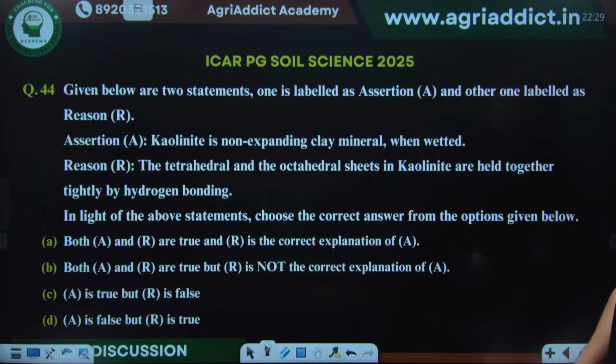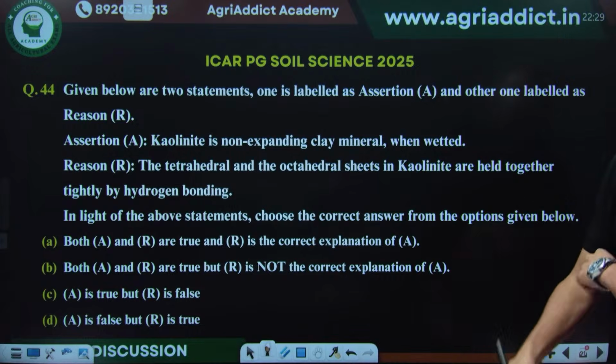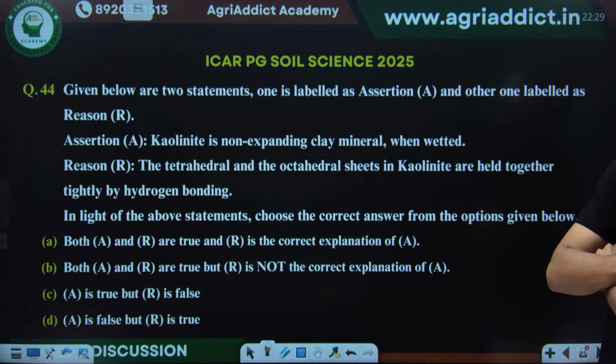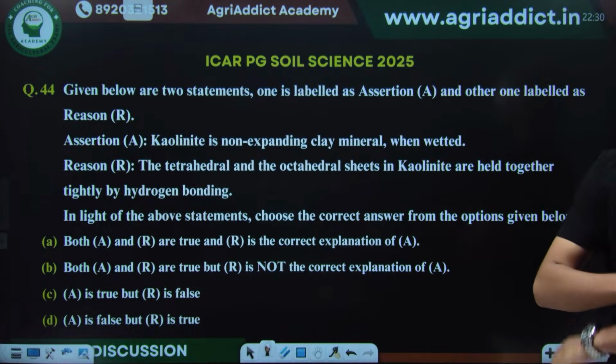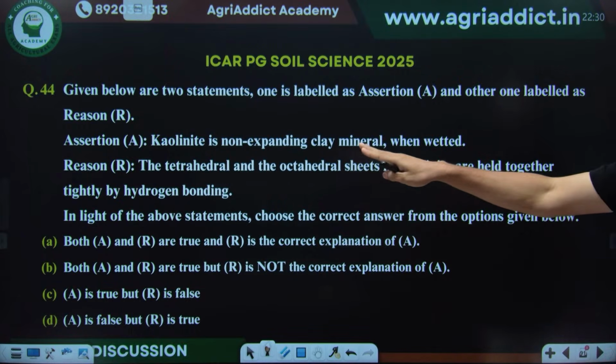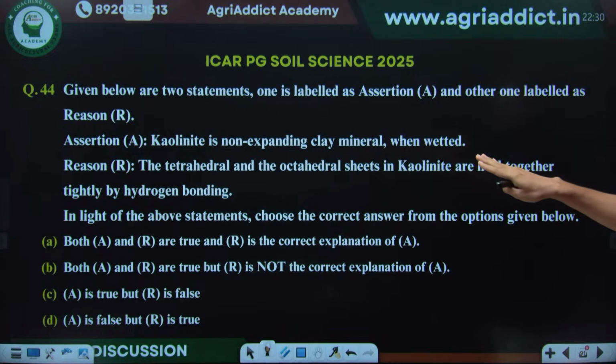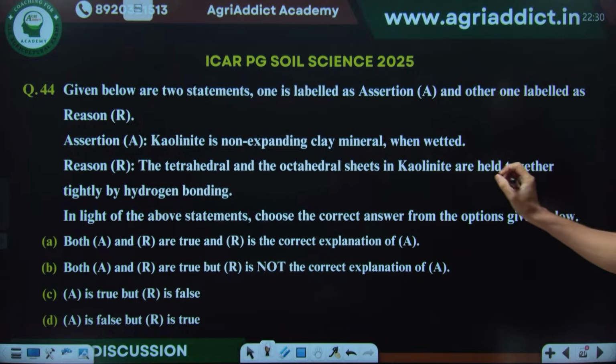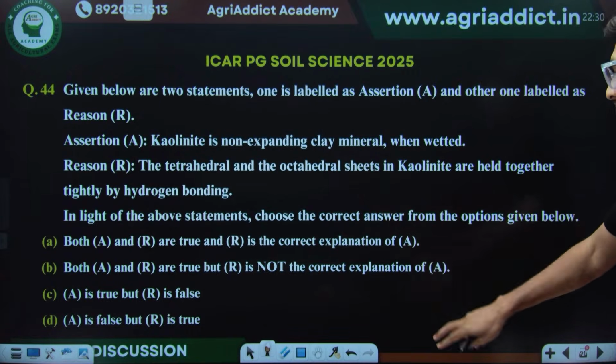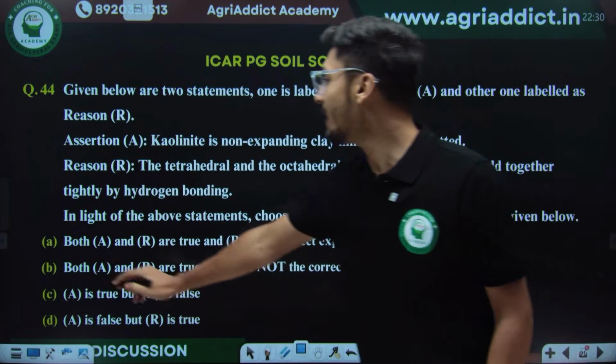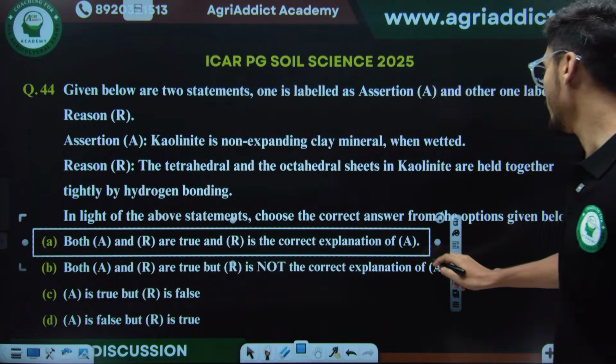Then we have the next question. Given below are two statements. One is labeled as assertion and the other is labeled as reason. The assertion says that kaolinite is a non-expanding type of clay mineral when wet. And the reason given is that the tetrahedral and octahedral sheets in kaolinite are held tightly together by hydrogen bonding. So yes, both assertion and reason are correct.